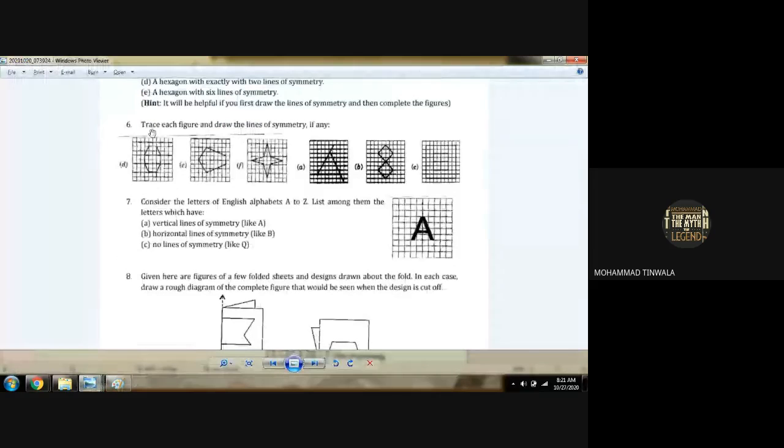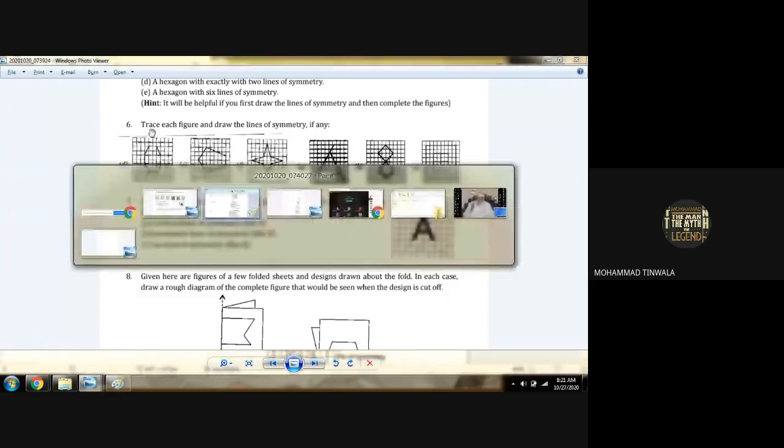Read karo, Mohammad Fazil. Take each figure and draw the line of symmetry if any. We have to trace the figure. Figure કઈ type નો છે ને? We have to draw the line of symmetry. તો ચલો અહીંયા આવી જાઓ બધા answer column માં.